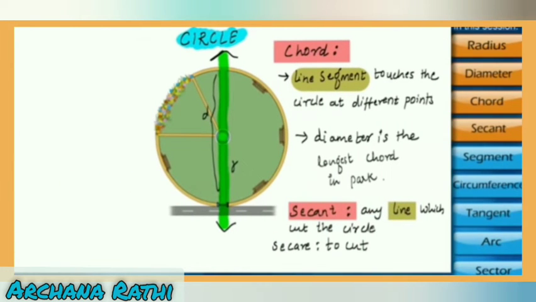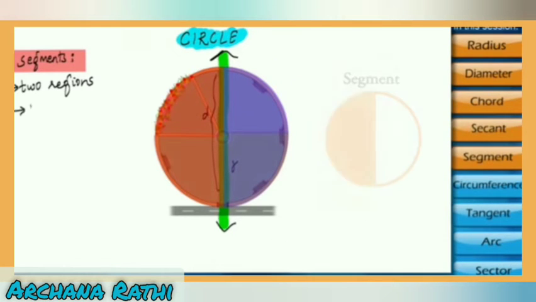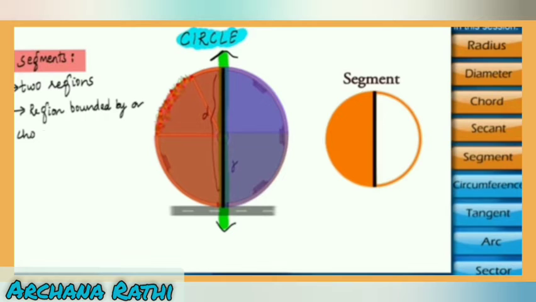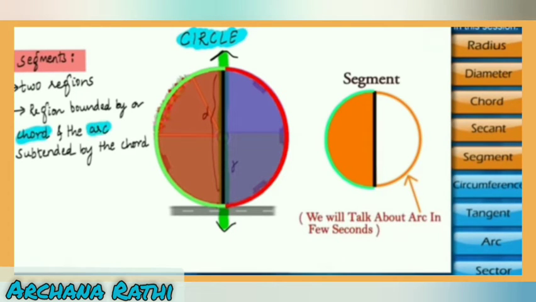Now because of this secant or chord, the circular region is divided into two parts, that is two regions, and those regions are called segments. So let us define the segment. This is the region bounded by the chord and the arc subtended by the chord, and it is called a segment.